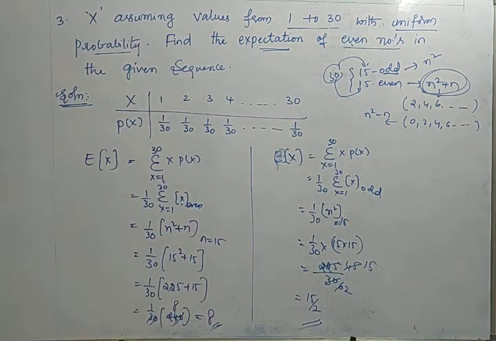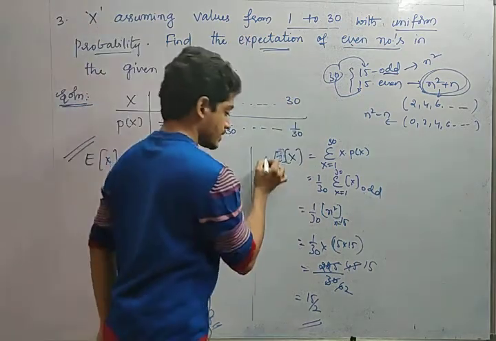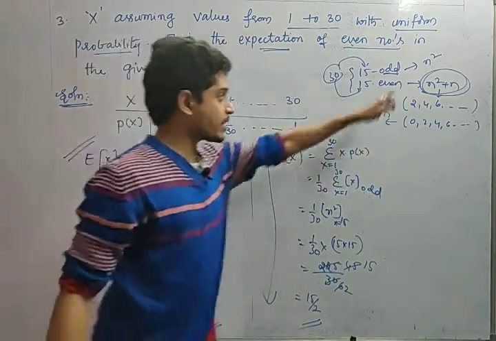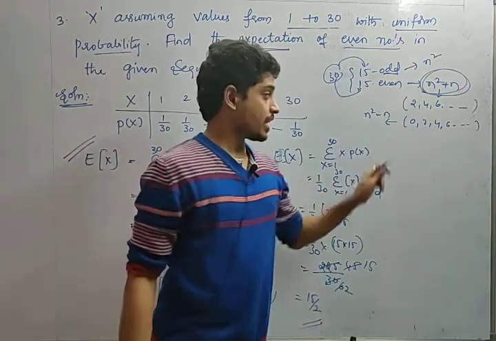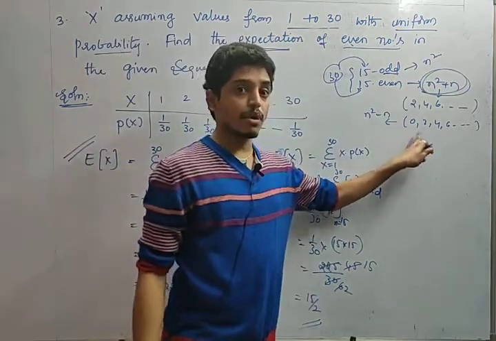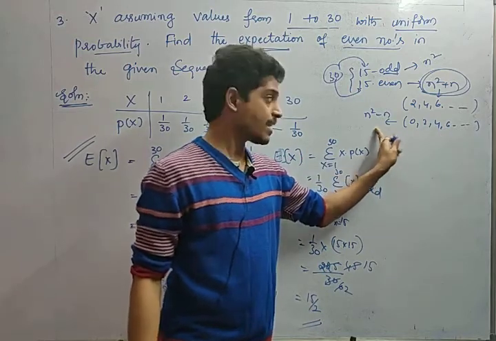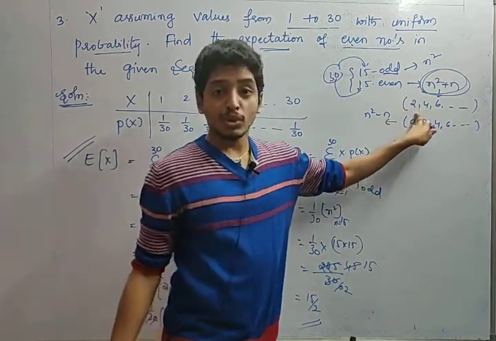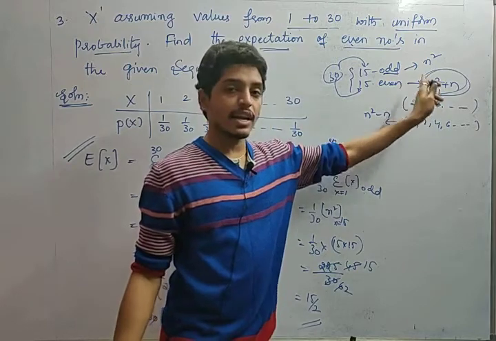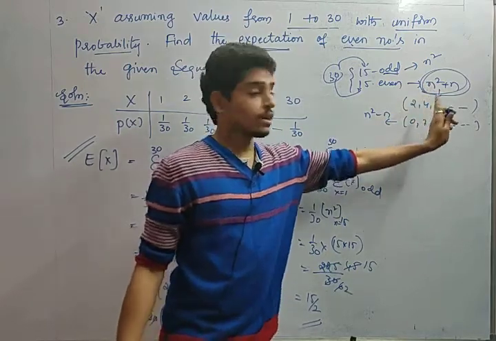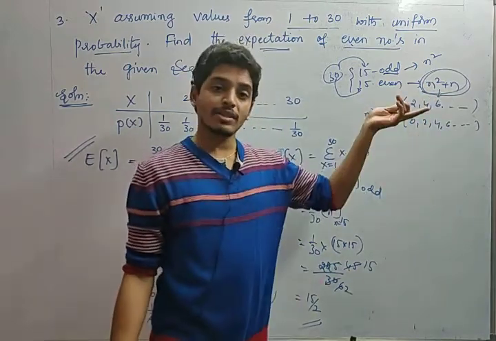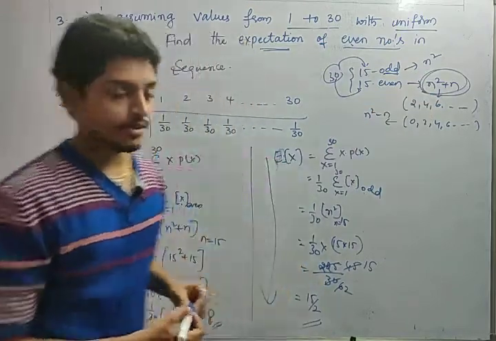Okay, friends, he has asked in the question only the even case. If at all he might have asked the odd case, this is the procedure we need to follow. And remember these two formulas and this formula also. If the even number series starts from 0, the sum of the first n even numbers is n square minus n. If the even number series starts from 2, the sum of the first n even numbers is n square plus n. The sum of the first n odd numbers is n square. Remember these formulas. Okay, friends.